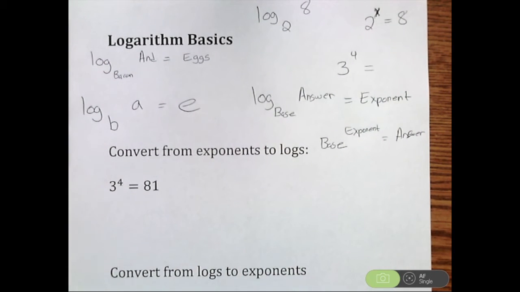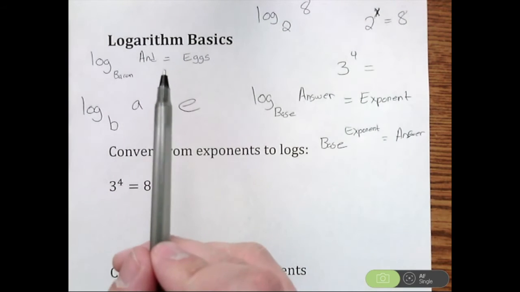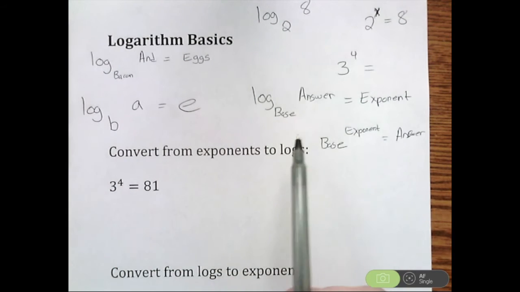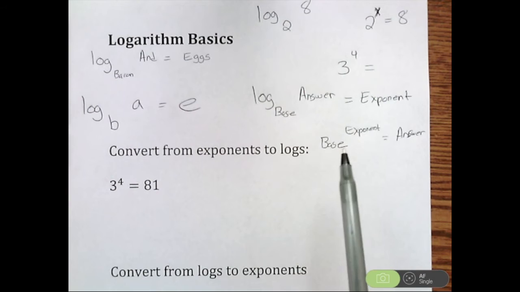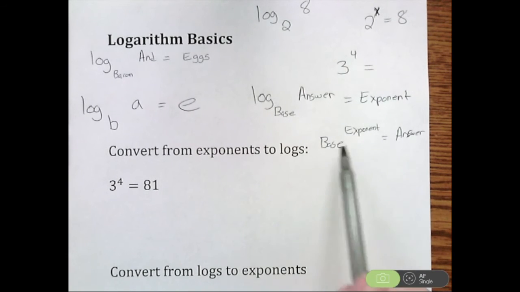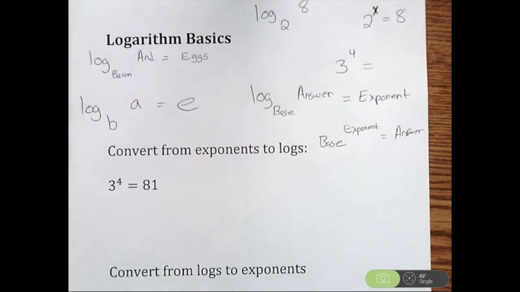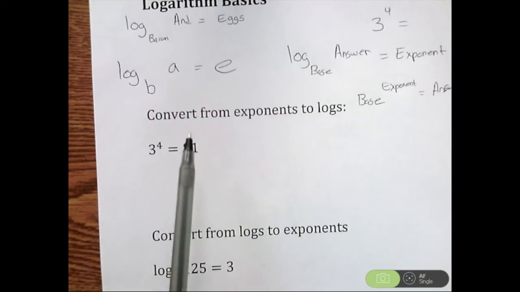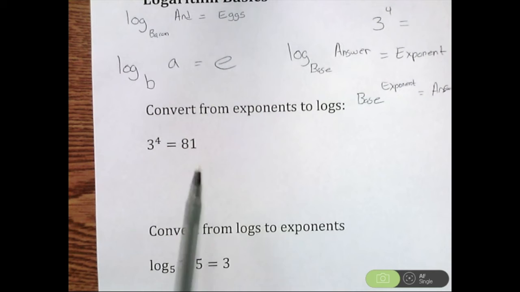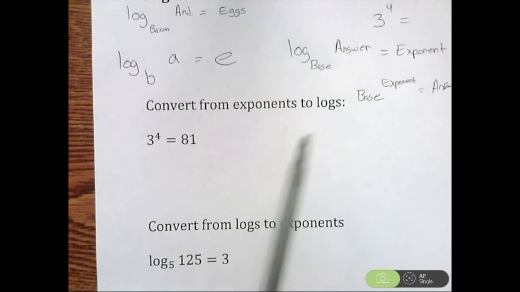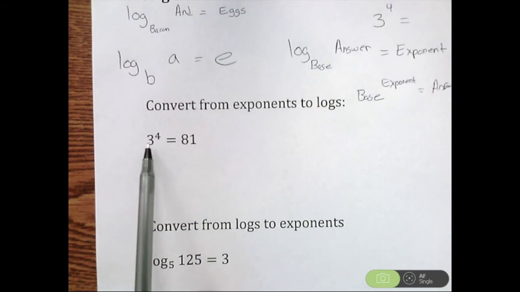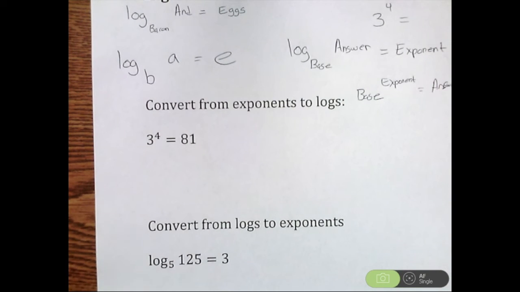If you need to pause to look at this and keep it all straight, you can think of bacon and eggs: base, answer, exponent. Converted to exponential form, you have a base that's raised to an exponent, and this is going to equal your answer. I think it helps to see some examples. So we're going to convert from exponential form to logs. How do I know it's exponential form? Well, this is 3 raised to the 4th power equals 81.